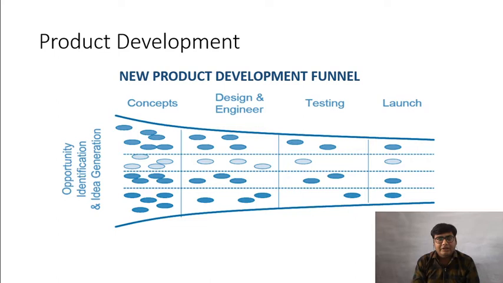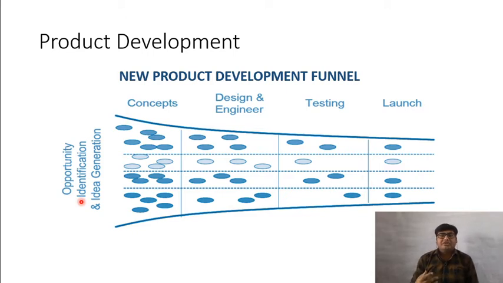Now we have already seen this in the previous lecture, but we will discuss this again. What is the product development process? How can a new product be developed? So this is a product development funnel which, as we have discussed, starts with opportunity identification. So we will identify opportunity. How can we identify opportunity?